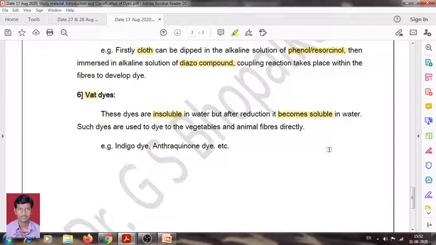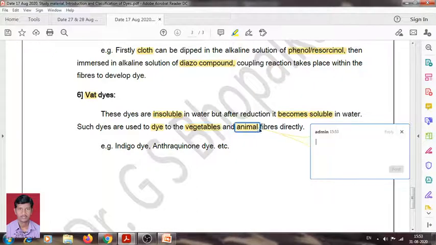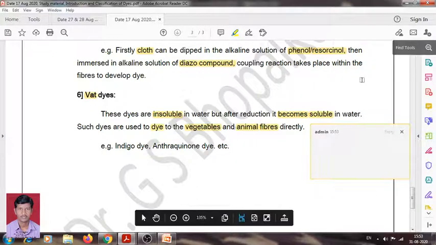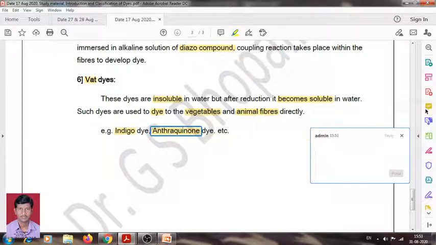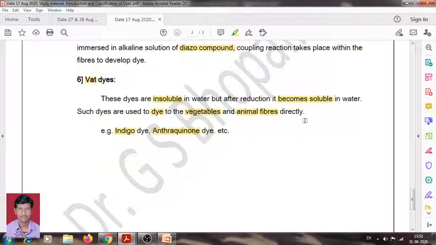We have to reduce this vat dye by a reduction reaction, it becomes soluble, and such dyes are used to dye vegetable and animal fibers directly. Examples are indigo dye or anthraquinone. These are examples of vat dye.